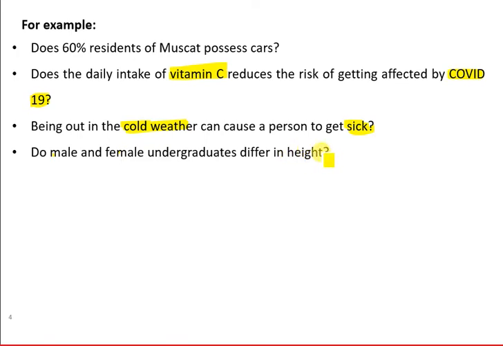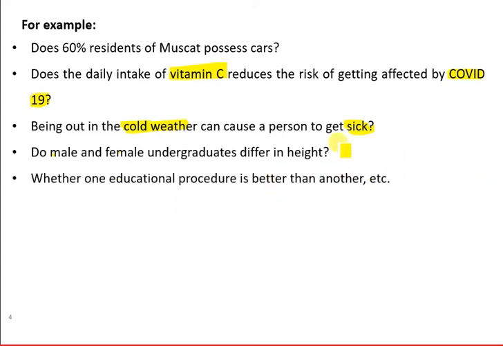If we consider the mean height of those two groups of people, will it be different or the same? So again, it is a decision making environment. We can also use it for testing whether one educational procedure is better than another or not.